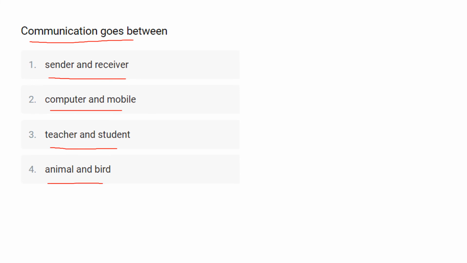Communication is defined as an exchange of our thoughts, our ideas, then emotions with someone or other, either to satisfy our physical, emotional or other needs or to get the work done.